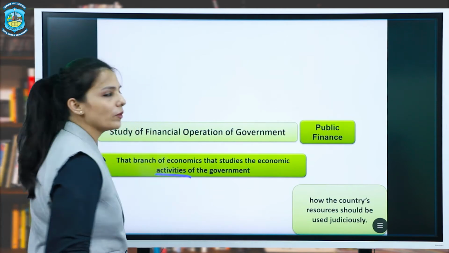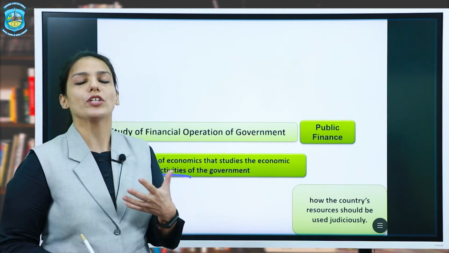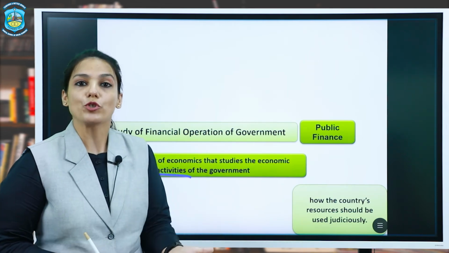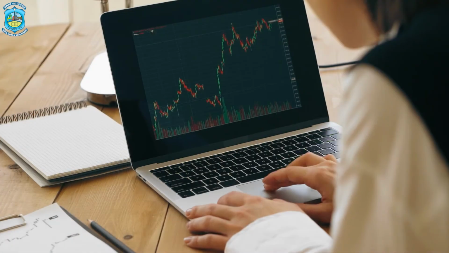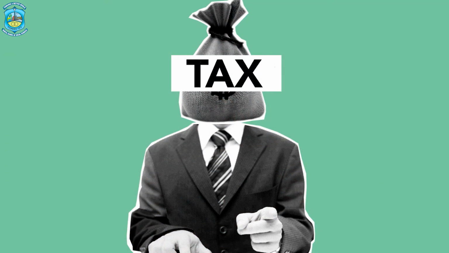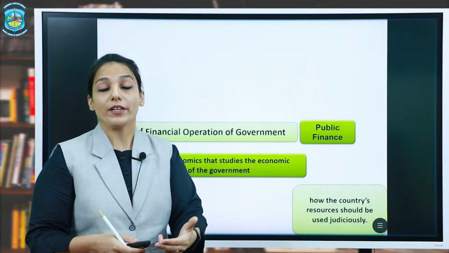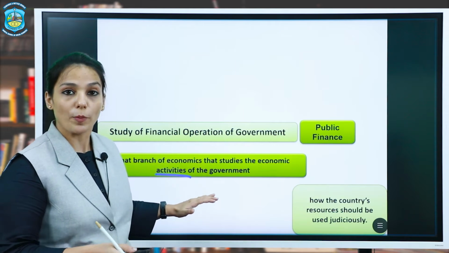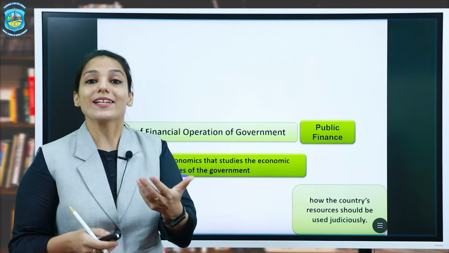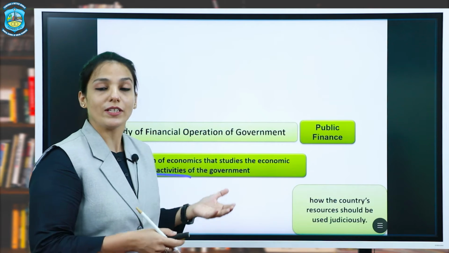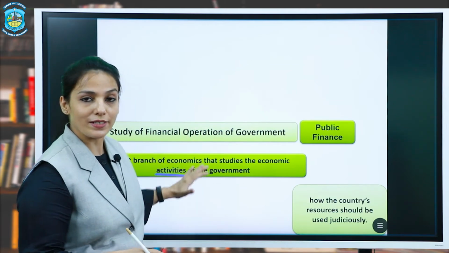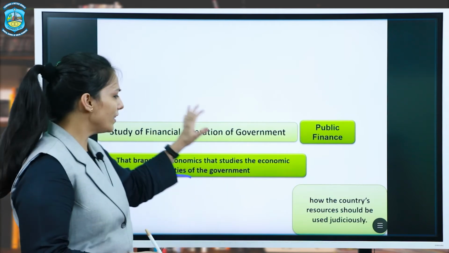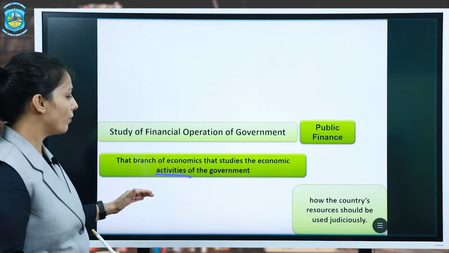What is included in economic activities? Economic activities of the government include maintaining the level of competition in the economy, redistribution of income in the economy, ensuring proper growth and development in the economy, how the taxes are collected, even the providing of public goods and services, that comes under the economic activities of the government. Then how the externalities that are affecting the economy are controlled, that is included in economic activities, and how the government maintains economic stability. These are all included in economic activities of the government.